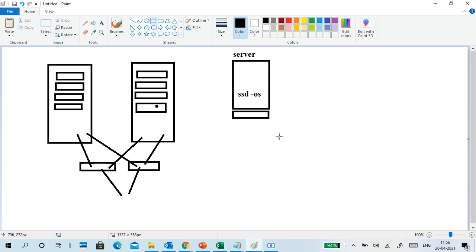Like that I have to attach disks. If you keep on attaching disks, there is one more problem: it is a physical drive, so there is a limitation on the number of disks. Second, it becomes more expensive if you keep on attaching disks. If you don't have a choice, no problem, but in enterprise, it is not the solution.